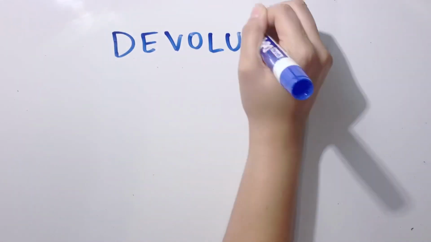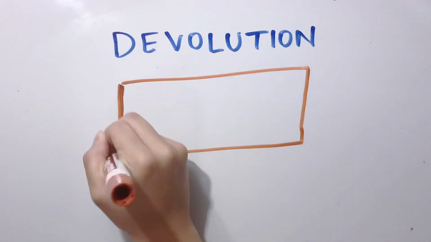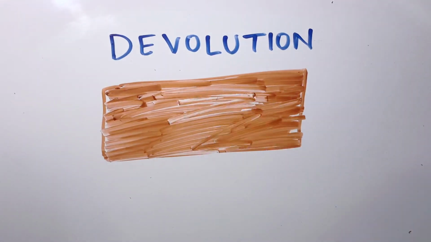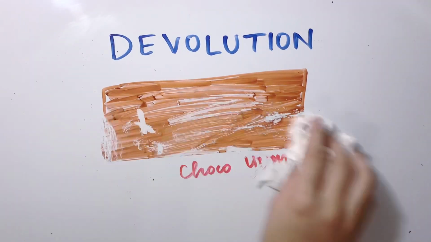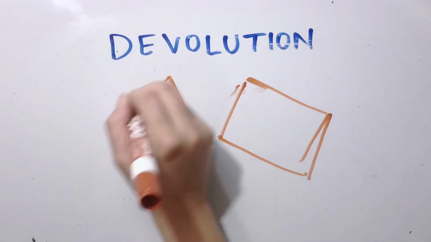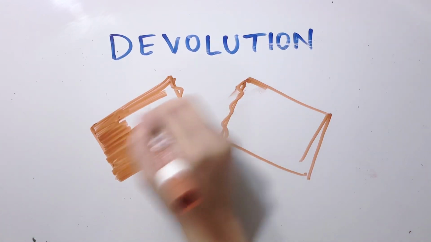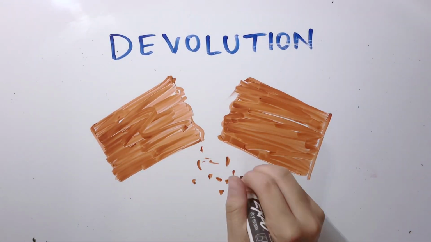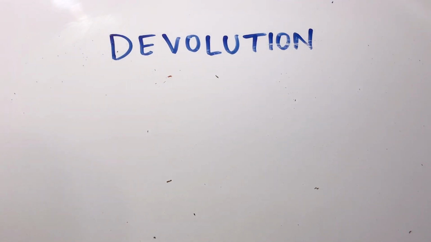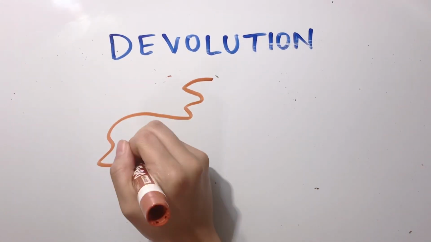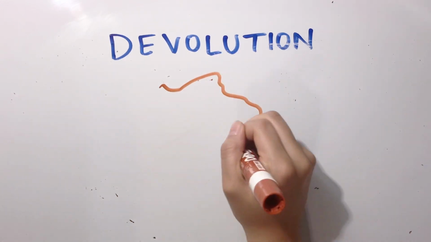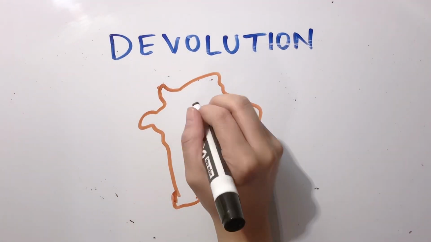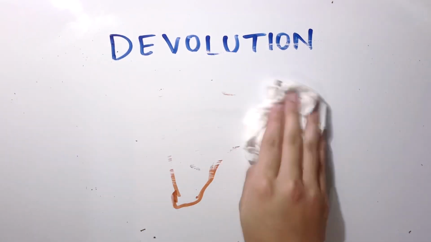The next topic we'll be talking about is devolution. Devolution is the movement of power from the central government to regional governments within the state, or a breakup of a large state into several independent ones, like this chocolate bar. A real-life example of devolution is the Sikh split in India, and this was caused by the separation of beliefs, so they separated into two regions.